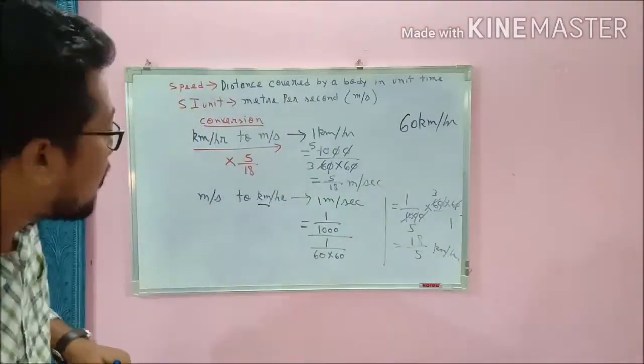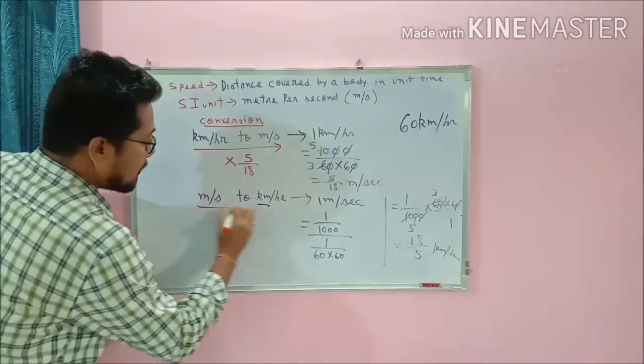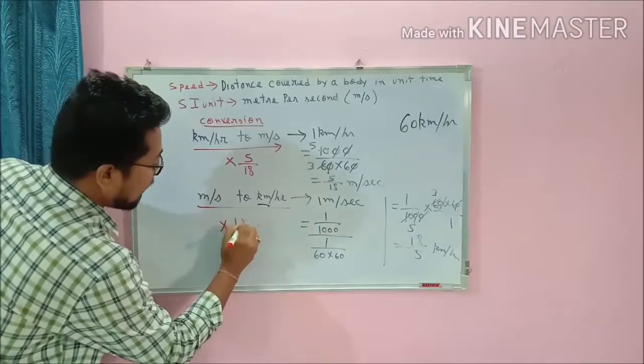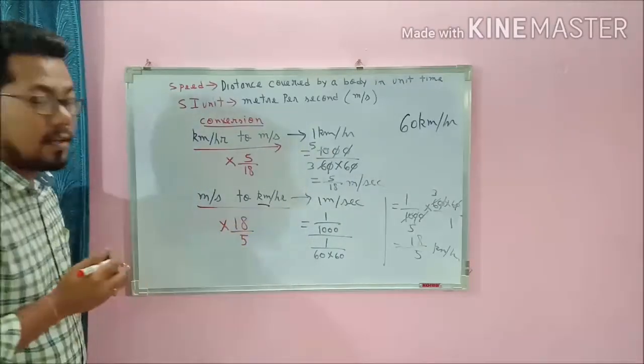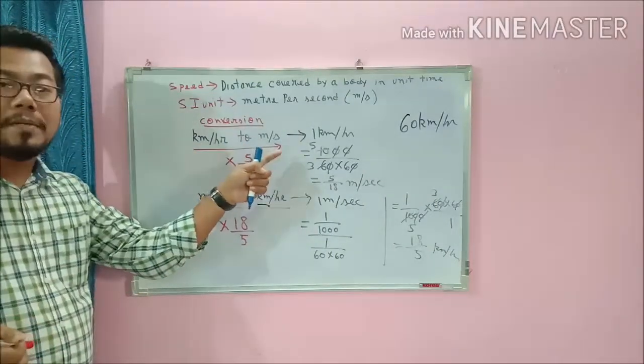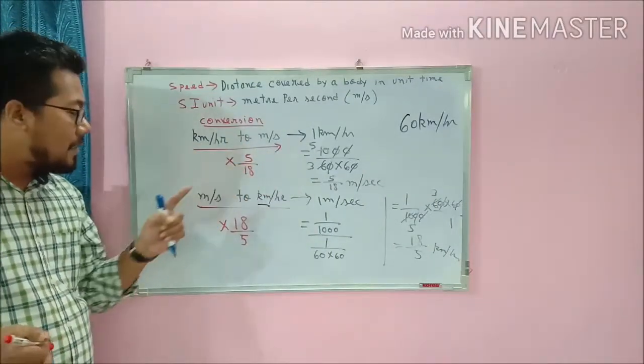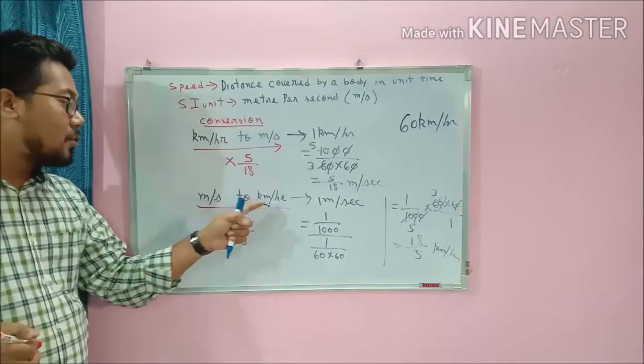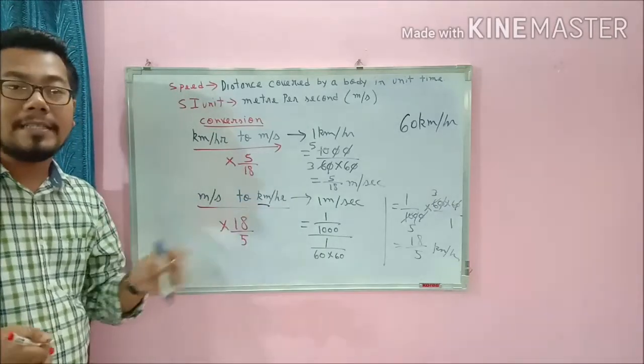That means what you understood? In meter per second you have to multiply by 18 by 5. So to convert from kilometer per hour to meter per second, you have to multiply by 5 by 18. To convert from meter per second to kilometer per hour, you have to multiply by 18 by 5.